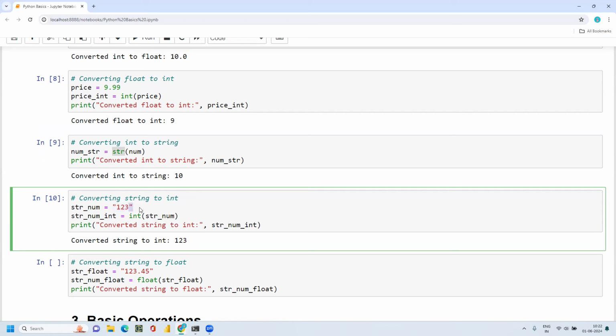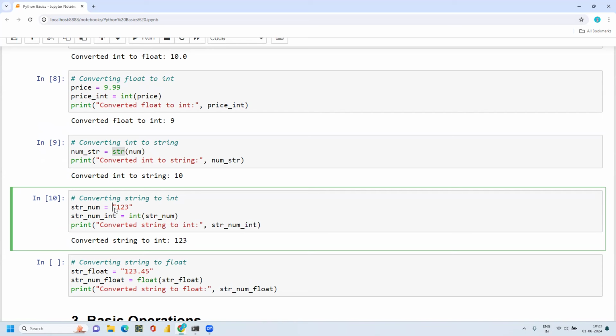So if I am working on a larger data set where I have all the values in integer format, but one or two values are like this, because of the double quote the number is showing as a string.